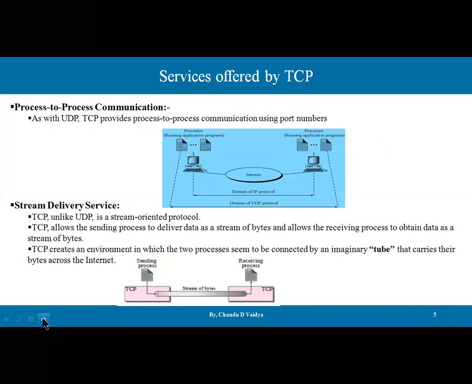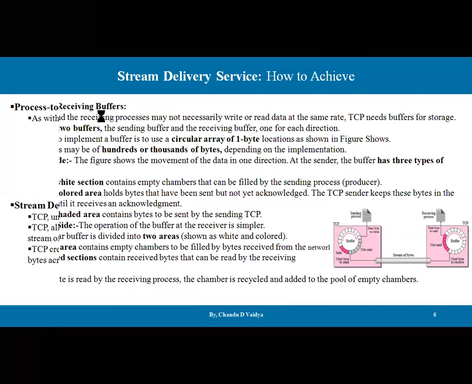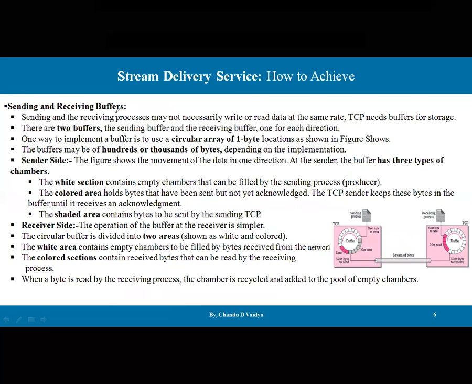Now consider how this stream delivery service can be achieved. Here, sending and receiving buffers are used. The sending and receiving processes may not necessarily write or read data at the same rate, because the producer and consumer rates always differ. So TCP requires buffers for storage so that the flow of data or information can be controlled or balanced.